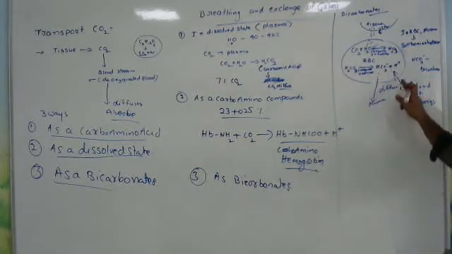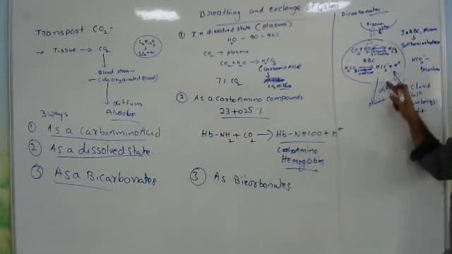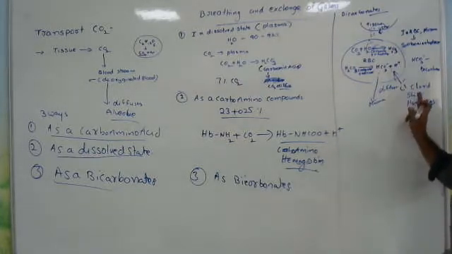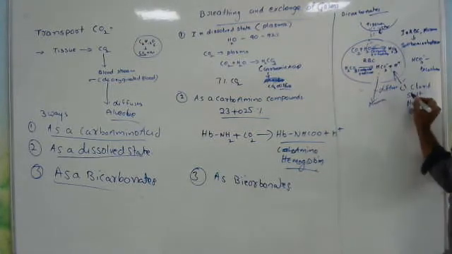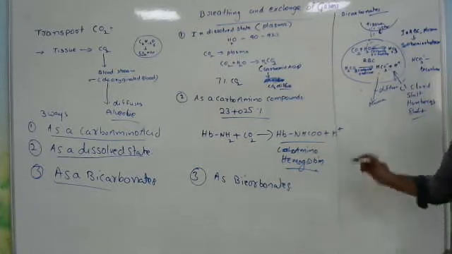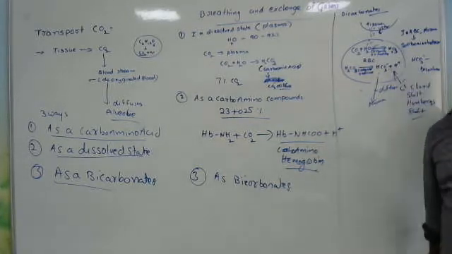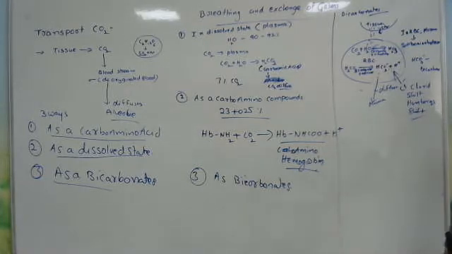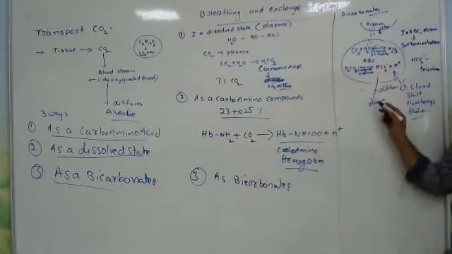To maintain the ionic balance, whatever chloride ions are there in plasma diffuse into the RBCs. So that is what we can call chloride shift or Hamburger effect. Try to remember that much only.